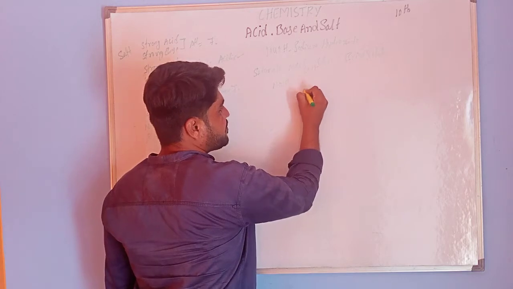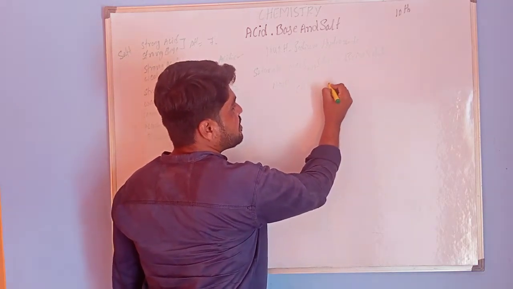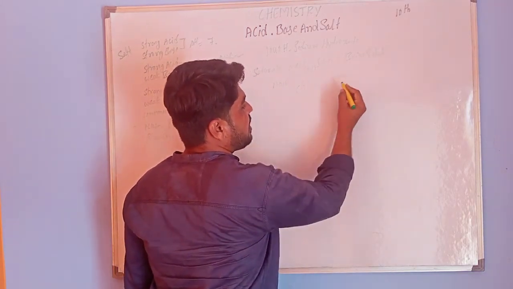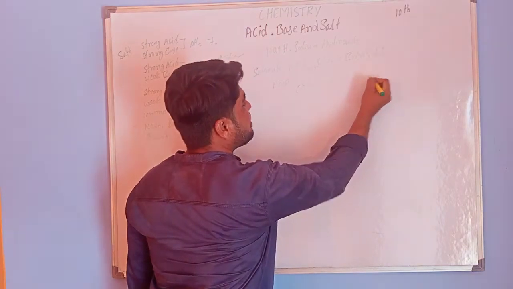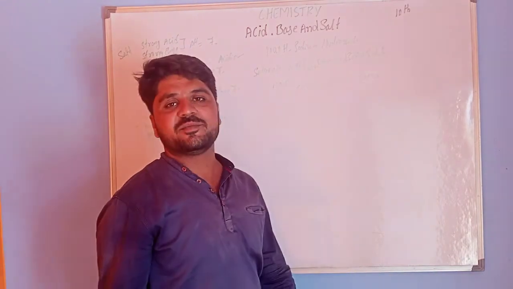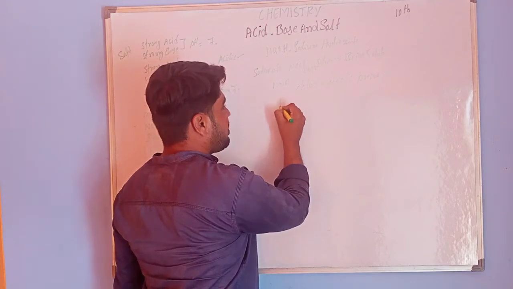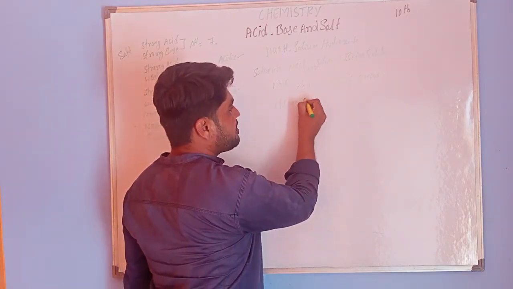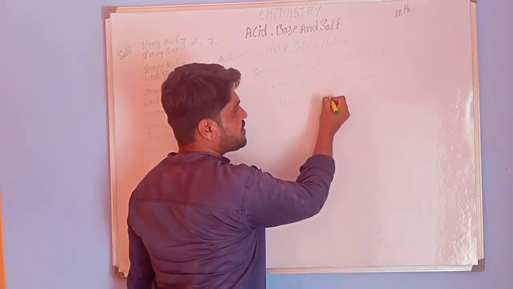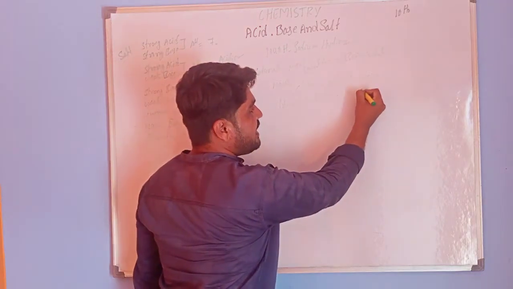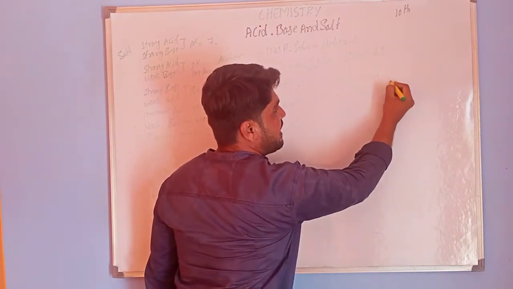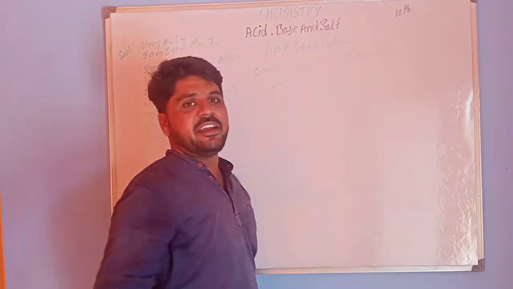Why is it called the chloroalkali process? Chloro is for chlorine, and alkali is for NaOH.